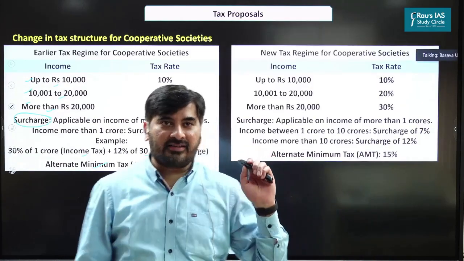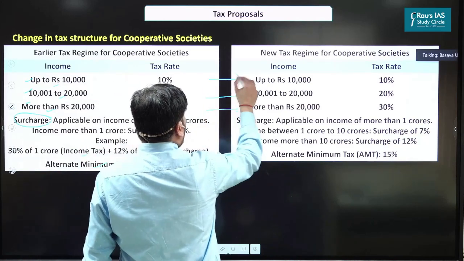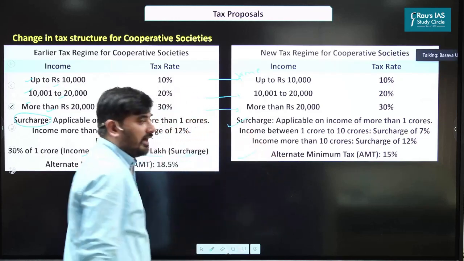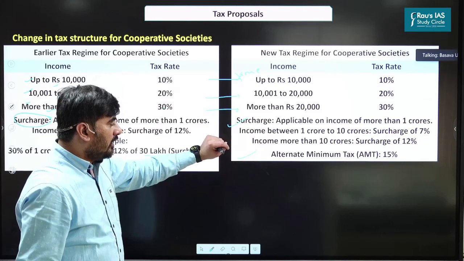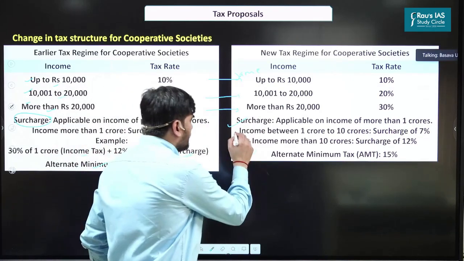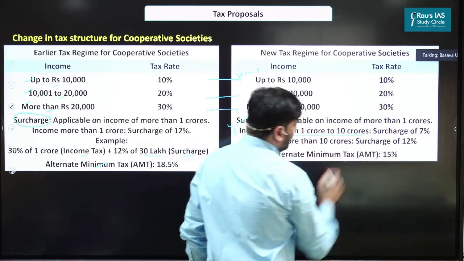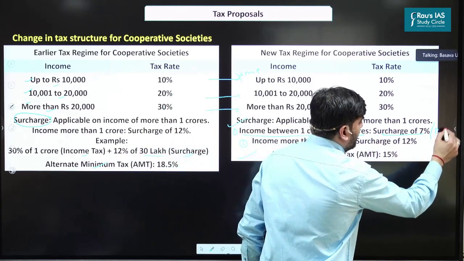How has this tax regime changed? In terms of tax slab, this has remained the same. But the changes are with respect to surcharge and alternate minimum tax. If you look at the surcharge here, we have introduced 2 slabs. If the income is between 1 crore to 10 crore, they will pay a surcharge of 7%. Earlier, they were paying how much? 12%.